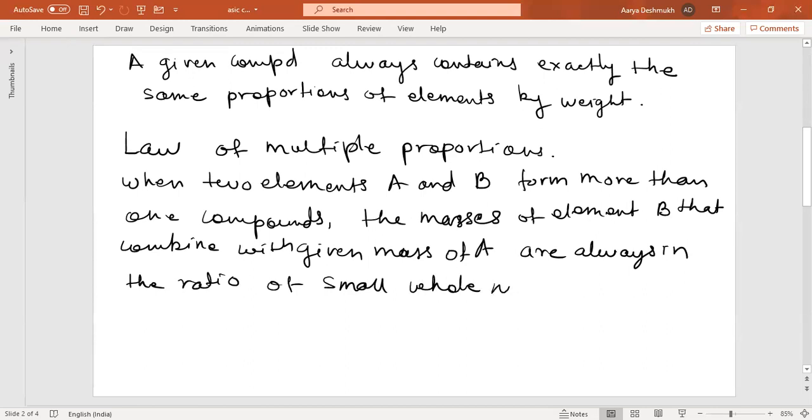There is always a small whole number ratio. So this sentence is important here.